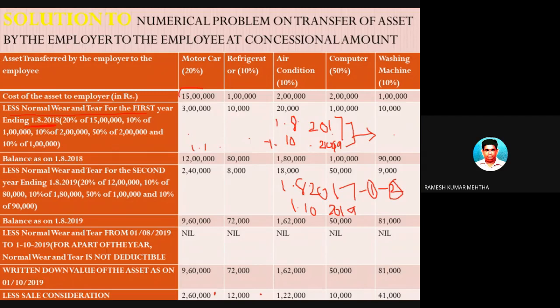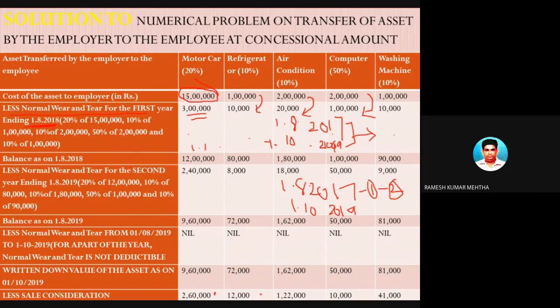Now for motor car, the rate of depreciation is 20%. So if you calculate on this 15 lakhs, 20%, you will get 3 lakhs. The first year depreciation from 1/8/2017 to 1/8/2018. Now, in the same way, refrigerator, the depreciation rate as announced by CBDT, Central Board of Direct Taxes, is 10%. So 10% is 10,000. Similarly, air conditioner 10%, computer, sorry, 50%. For computers, I told you that electronic gadgets and computers, the rate of depreciation is 50%.